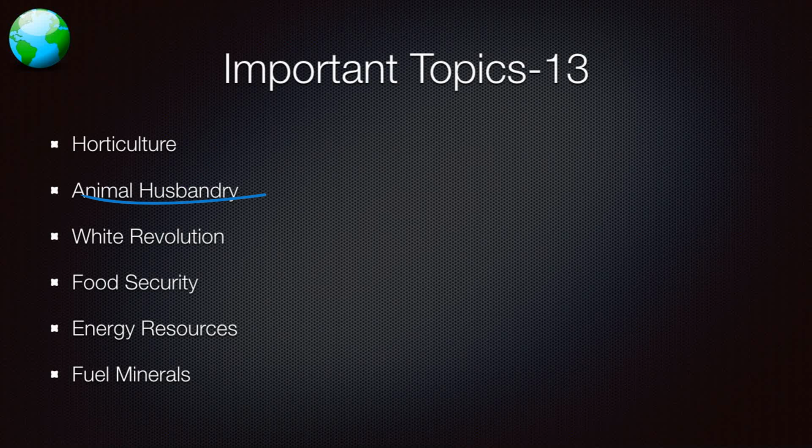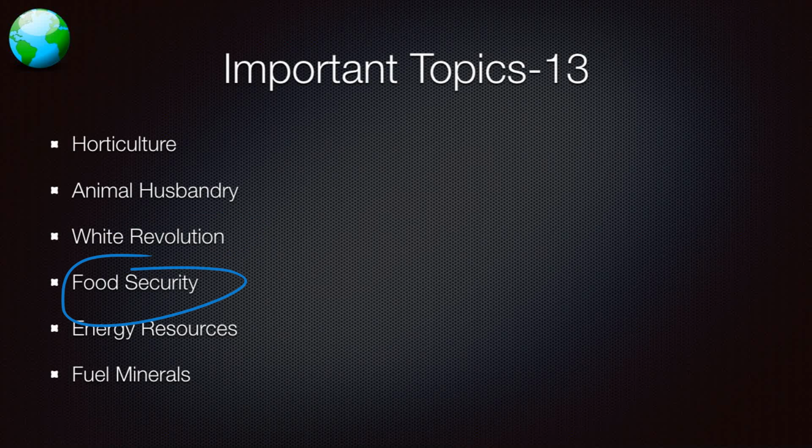What is animal husbandry? What is the scope of animal husbandry? What is mixed farming? What is white revolution? What is green revolution? What is yellow revolution? What is black revolution? What is pink revolution? What is blue revolution? All these revolutions you need to know. Otherwise, it becomes very difficult because I have just mentioned white revolution, but they can ask you any revolution and they can ask you to match the following.